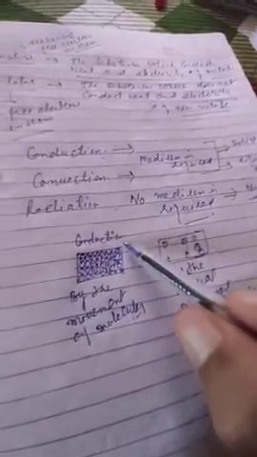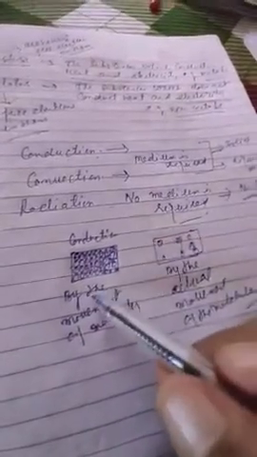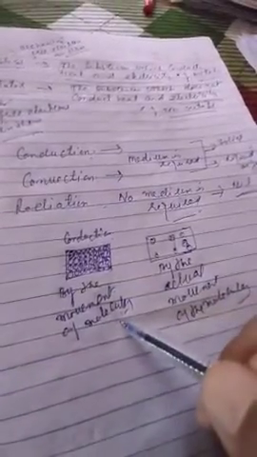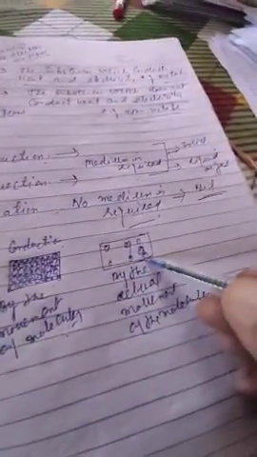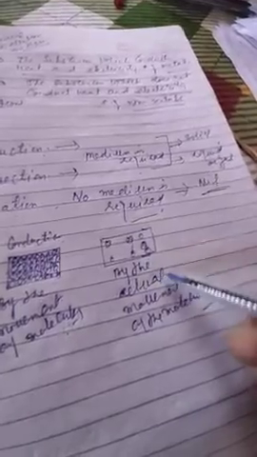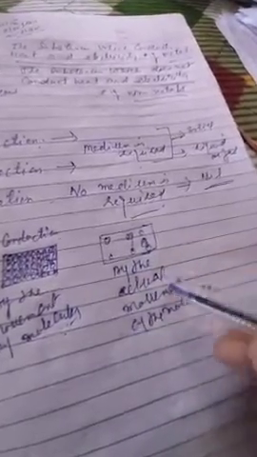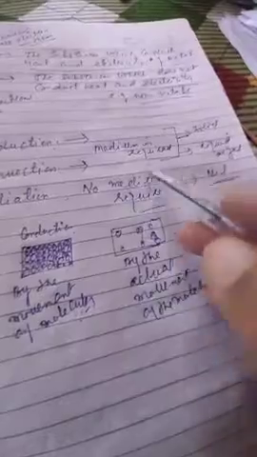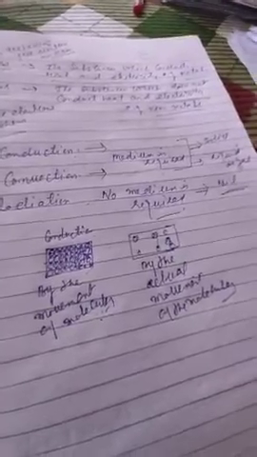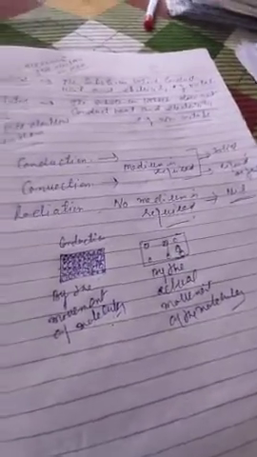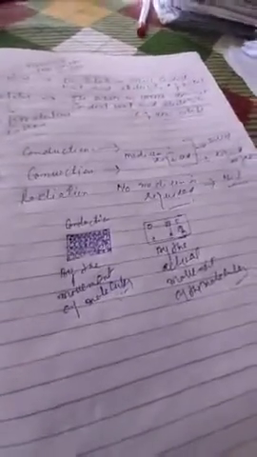So in the conduction process, the heat is transferred without the movement of the molecules, but in liquid or gases, the heat is transferred by the actual movement of the molecules. And as far as the radiation process is concerned, since no medium is required, the heat is transferred directly to the body, as the heat of the sun reaches to us. So these are the three processes: conduction, convection and radiation.